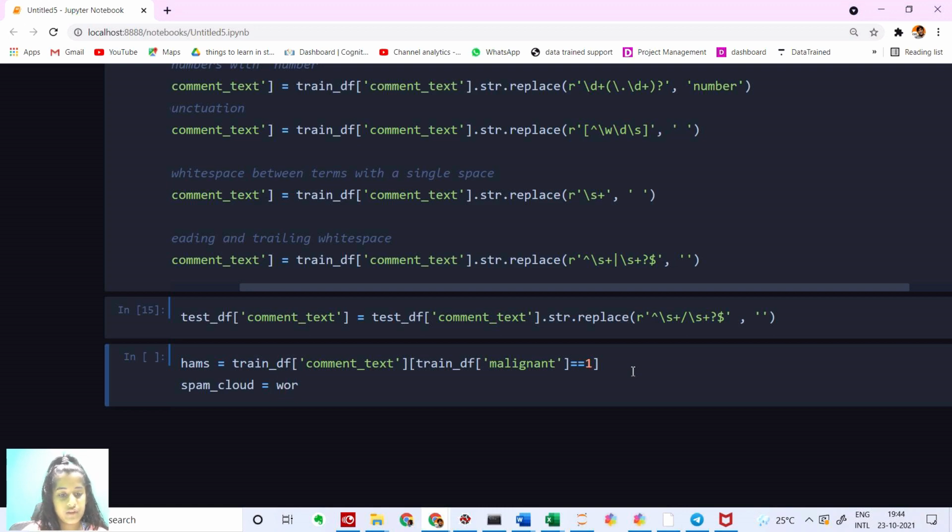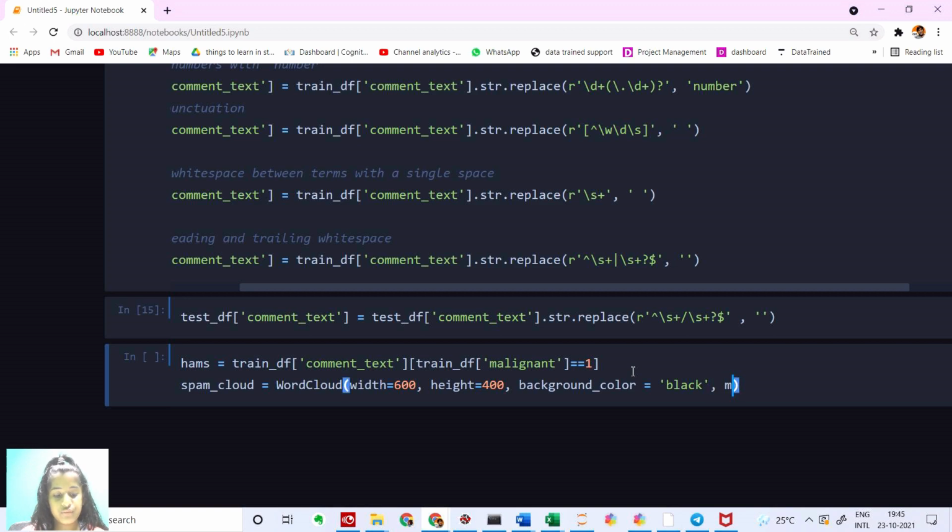So I'm going to say spam_cloud is equal to WordCloud. I'm creating a class with the width of 600. It's basically a plot, so I'm going to put the width and height to it: width is equal to 600 and height is equal to 400. I'll set the background color to black, so all the other words can be seen.